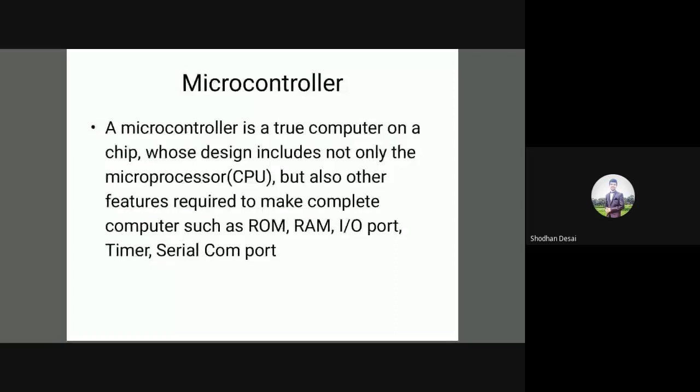Whereas a microcontroller is called a true computer on a chip, whose design includes not only the microprocessor but also other features, that is RAM, ROM, IO port, timer, and serial com port to make the computer completely functional. This is the main difference between microprocessor and microcontroller. We'll see that in the next figure. So remember, a microcontroller is a true computer on a chip whose design includes not only the microprocessor, that is CPU, but also other features required to make complete computers such as RAM, ROM, IO port, timer, serial com port.